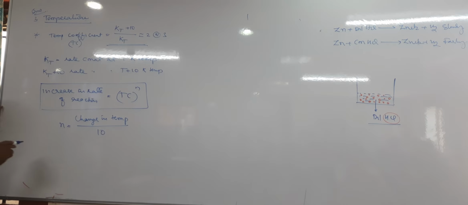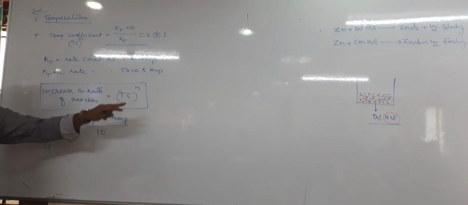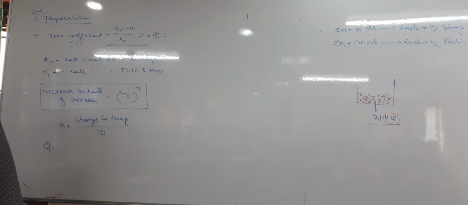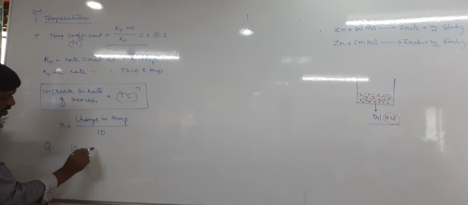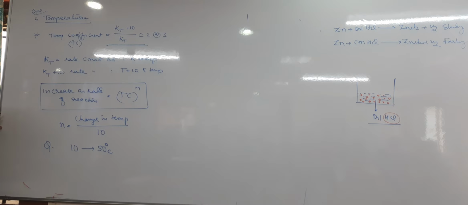Now for example, the question is like this. For a chemical reaction the temperature coefficient is 2, and the temperature increases from 10 degrees to 50 degrees Celsius. Then what is the increase in rate? It means, how many times does the rate increase?